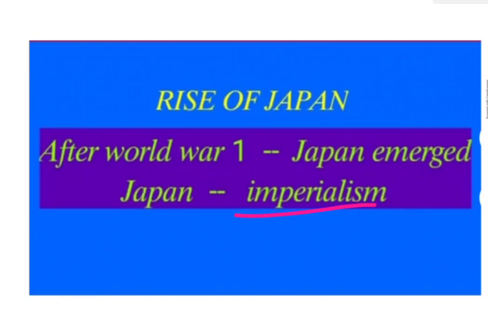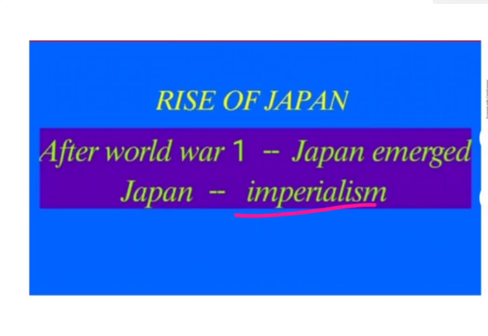What is meant by imperialism? It is the aggressive behavior of one country over another country: the need to capture and annex those countries, and after annexing them, to increase our wealth with the help of those nations. So that is imperialism.